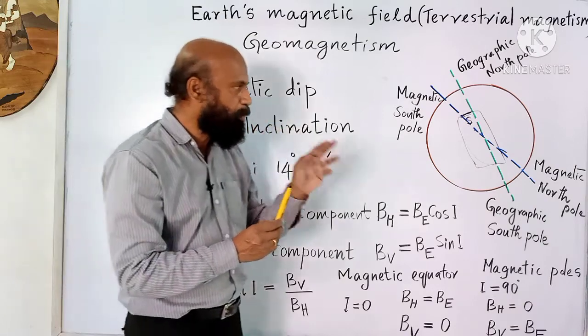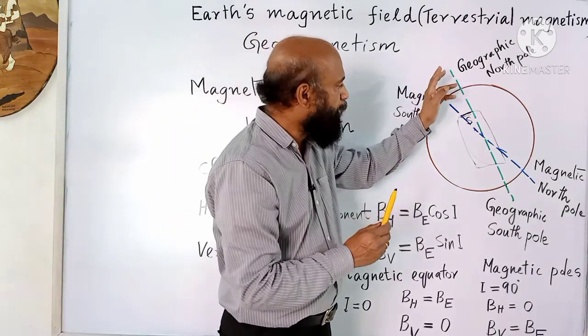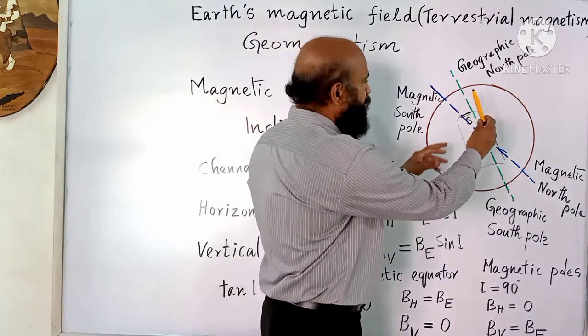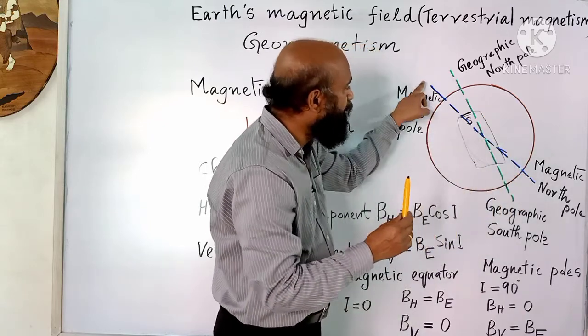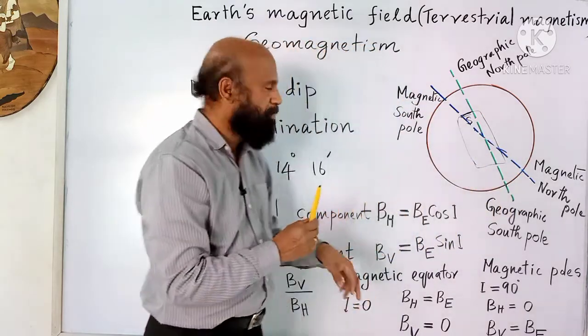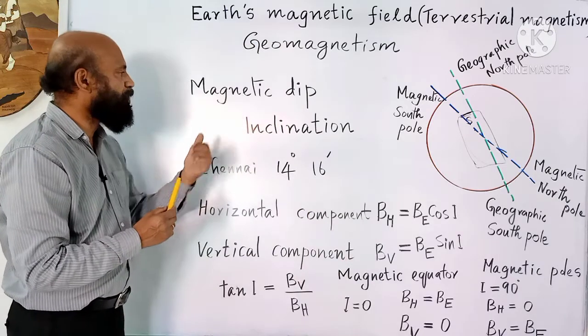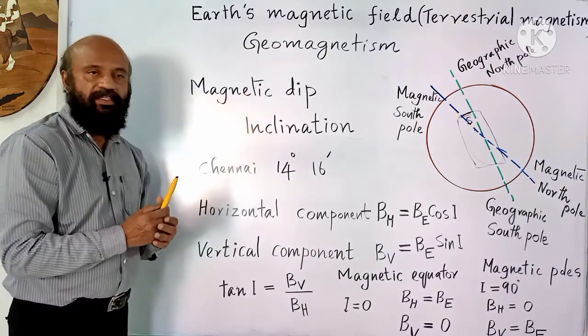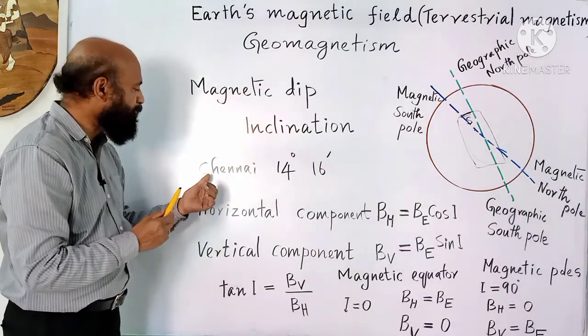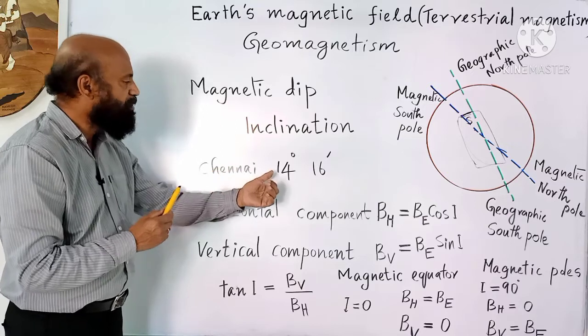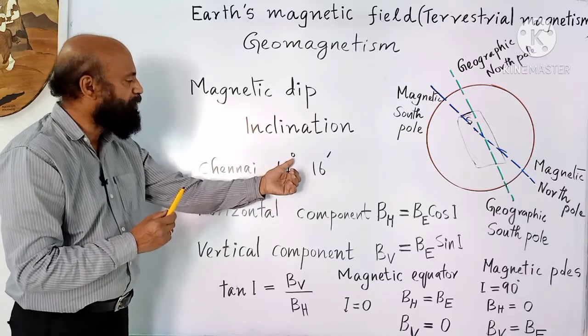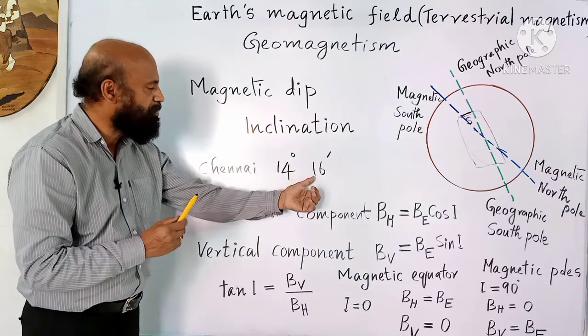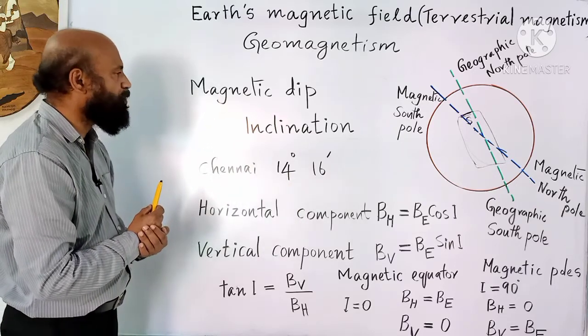For example, for Chennai, the inclination is 14 degrees 16 minutes.